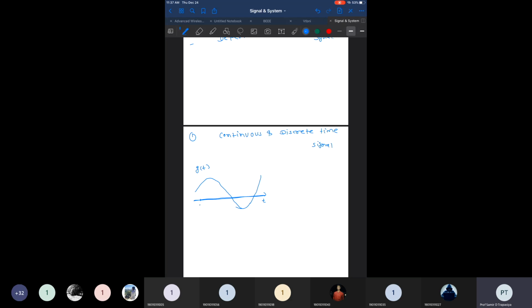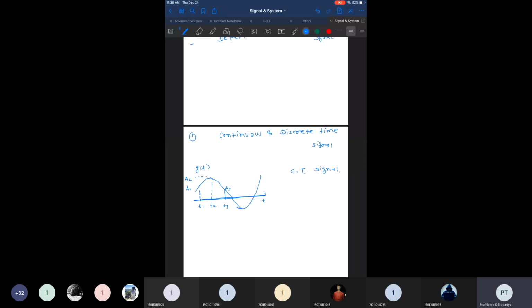If I pick up any of the points here, here, or here, then at every time I have a new value of amplitude. At time t1, I may have an amplitude value of a1. At time t2, I may have an amplitude value of a2, or an amplitude value of a3 here. So this is an example of a continuous time signal, or CT signal.